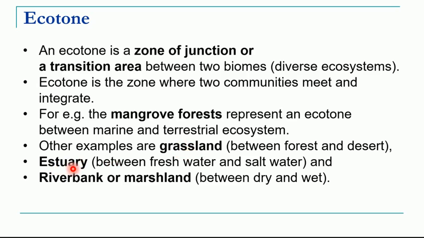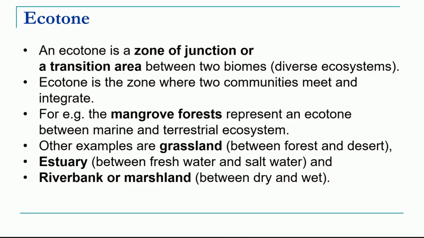Third example is estuary. So what is estuary? We say khadi. Estuary is where the fresh water of the river meets with the salt water of the sea. And next example is riverbank or marshland, where the dry and wet areas meet with each other.